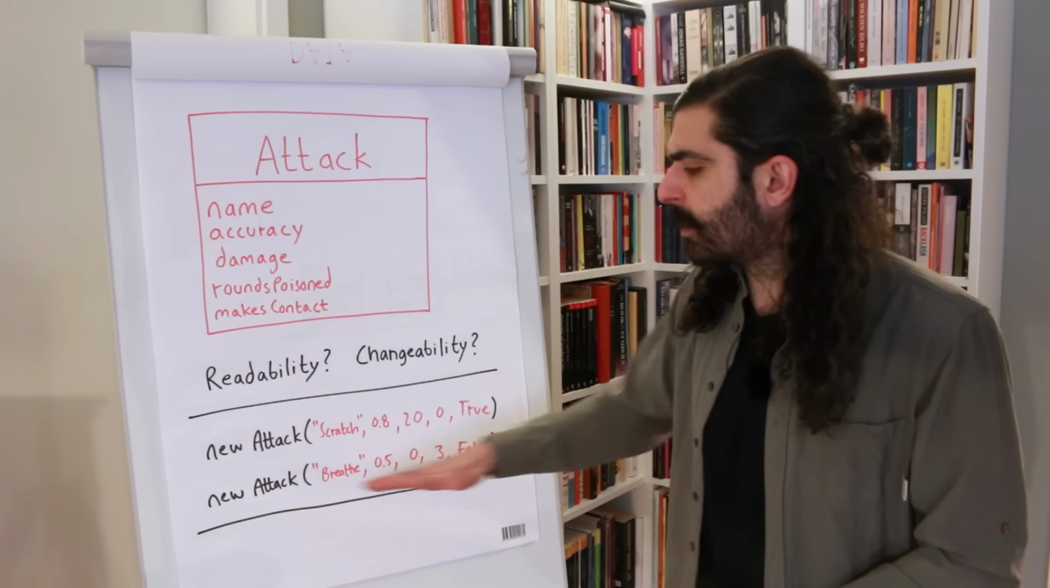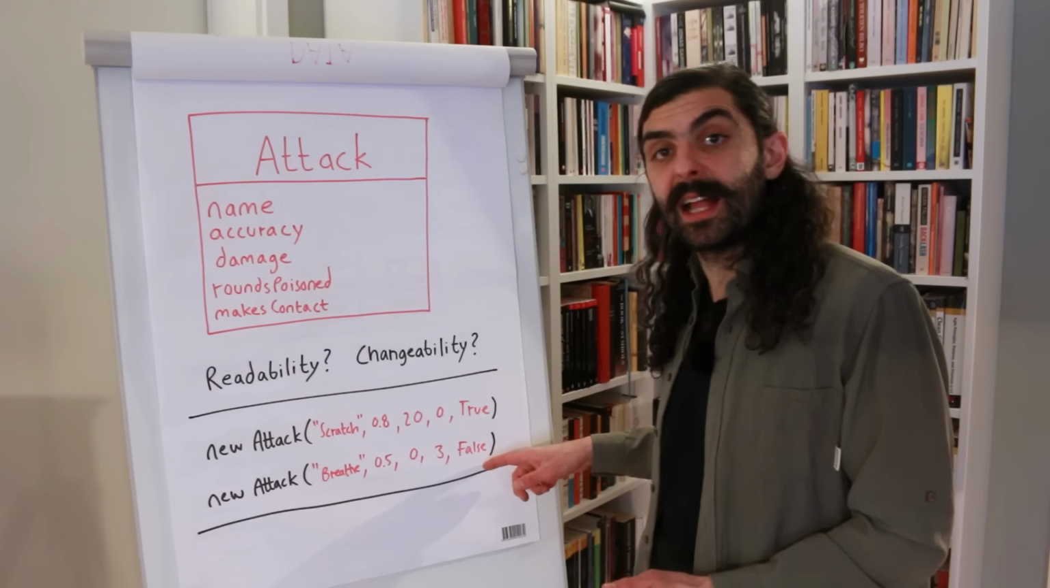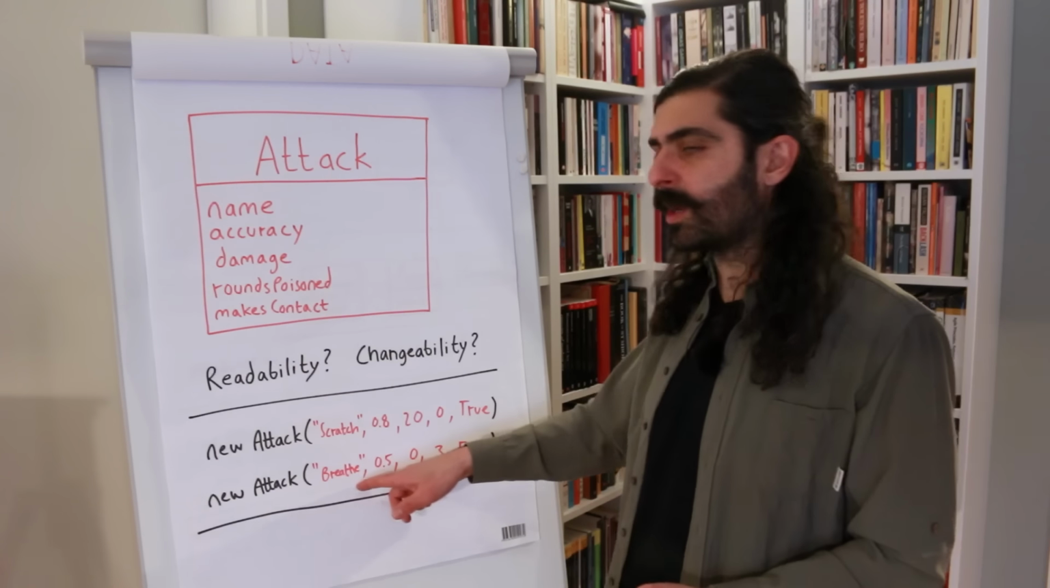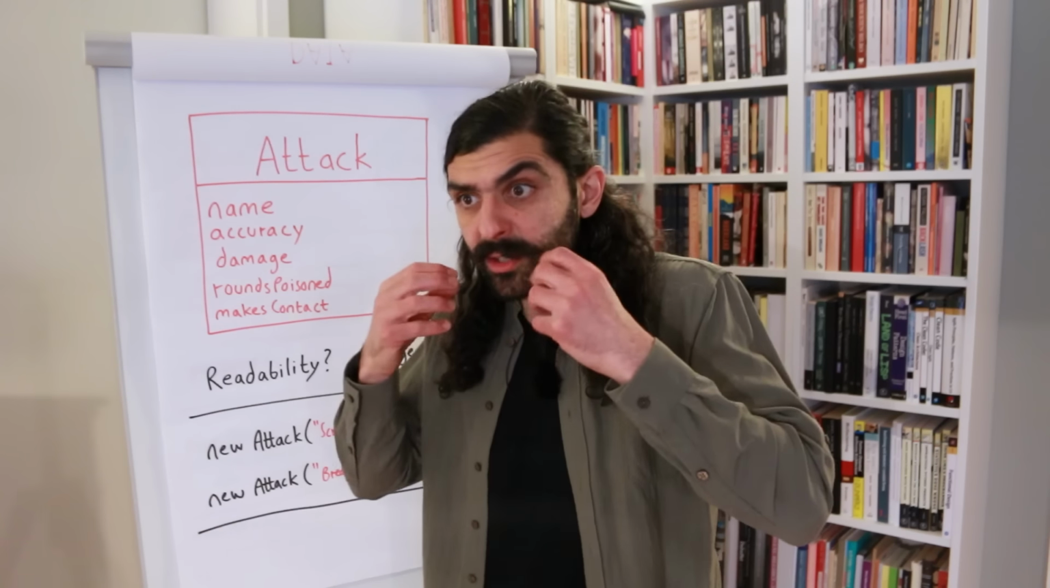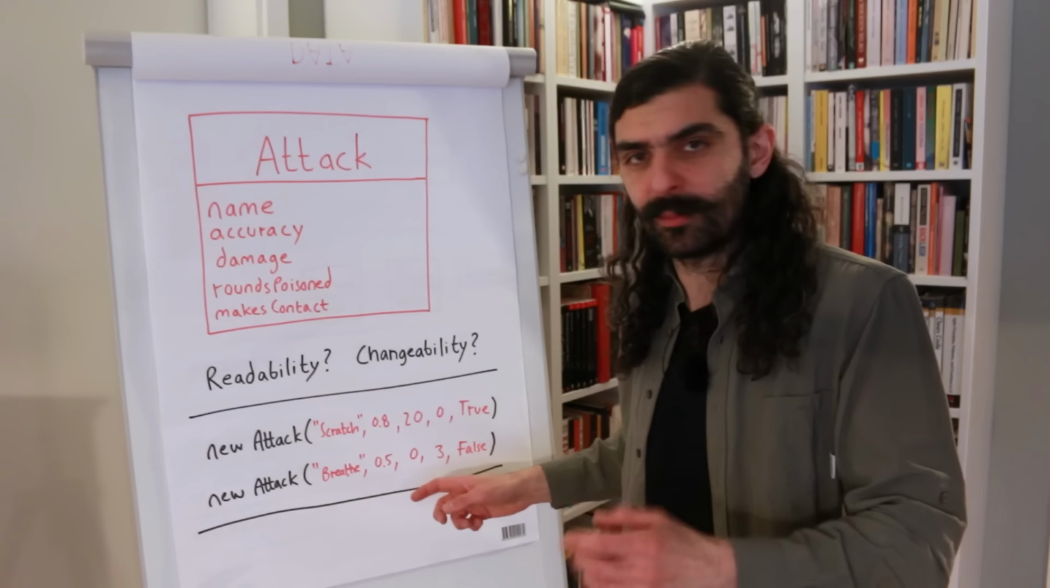Okay, let's try to interpret the second one. What does the second one do? We say new attack, and then we're passing in a bunch of values. What are the values we're passing in? We're passing in breathe. It's like the attacker is breathing on the opponent. Could probably make use of a better name than breathe, but whatever.